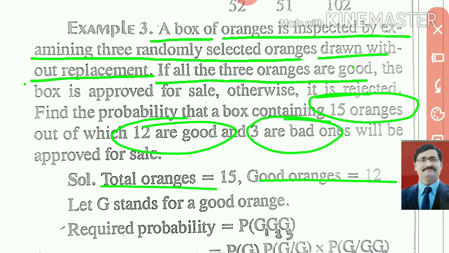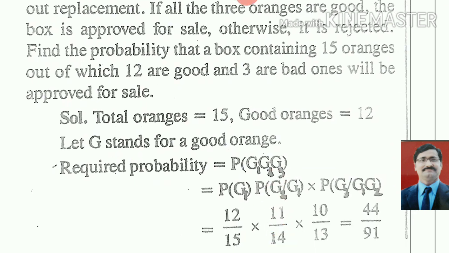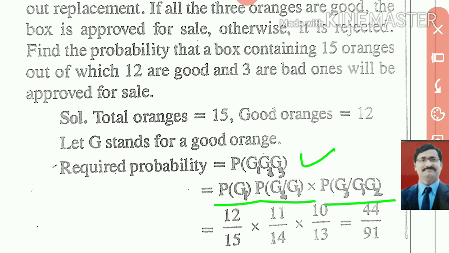Look here, the box is approved when we get 3 good oranges. That means the probability that first is good, second is good and third is also good. If that happens, the box will be approved. So look here, P(G1, G2 and G3) will be equal to P(G1), P(G2 upon G1) and P(G3 upon G1 G2). First you will draw an orange that will be good. What is the probability? 12 upon 15.